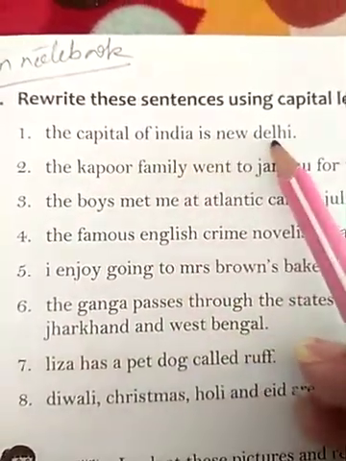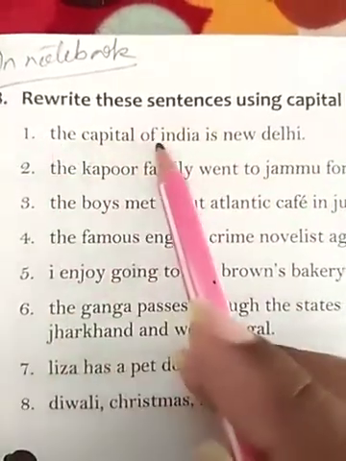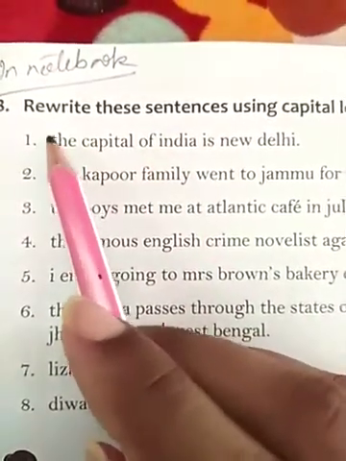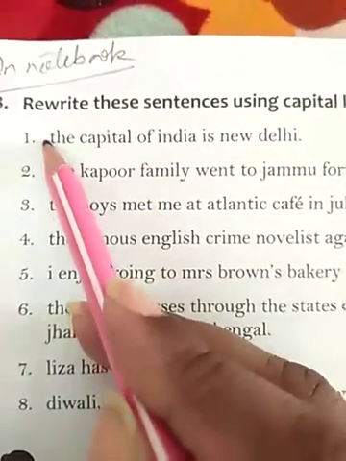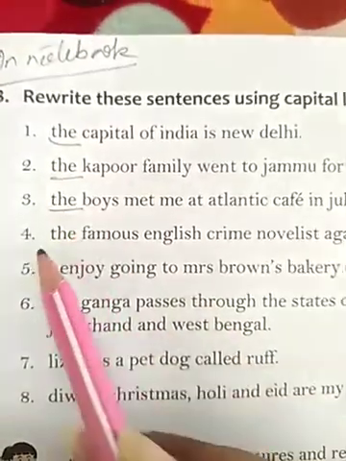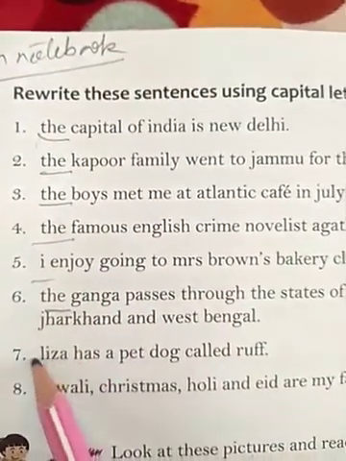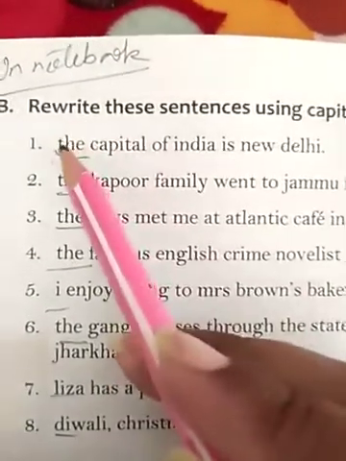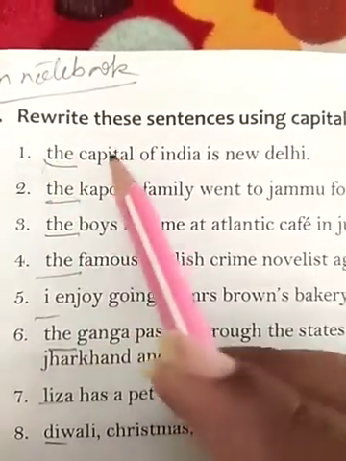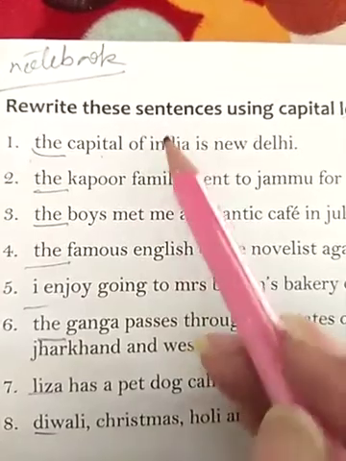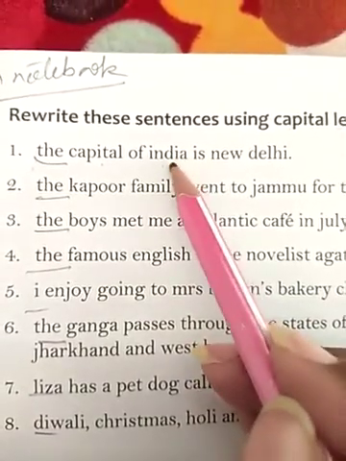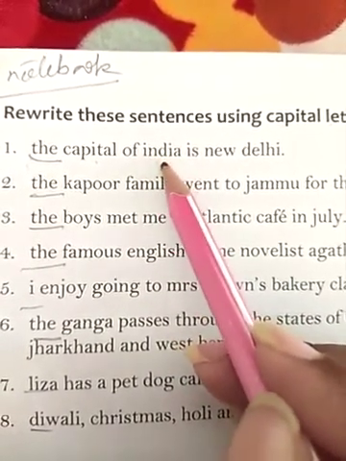The capital of India is New Delhi. As the sentence always begins with a capital letter, so we will make the beginning of the sentence in capital in all the sentences. The first letter we will make in capital letter. The capital of India. India is the name of the particular country, so it's a proper noun.